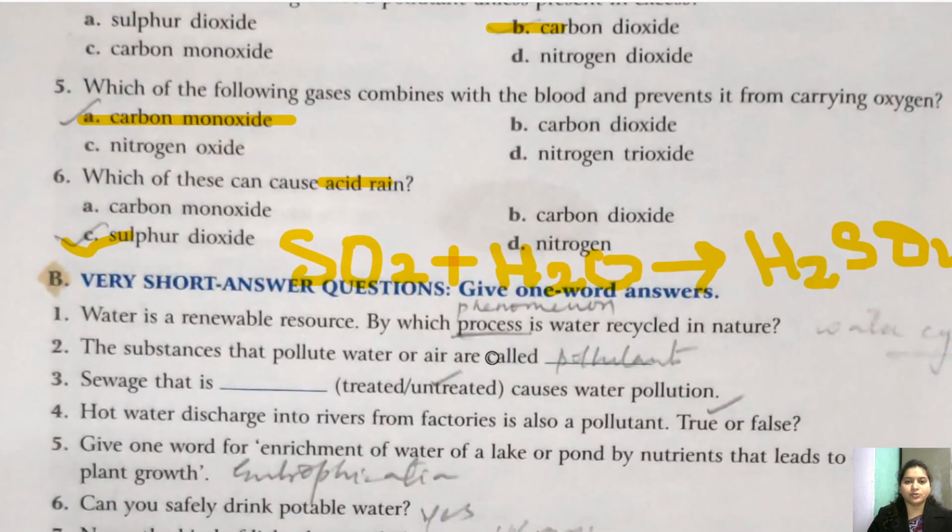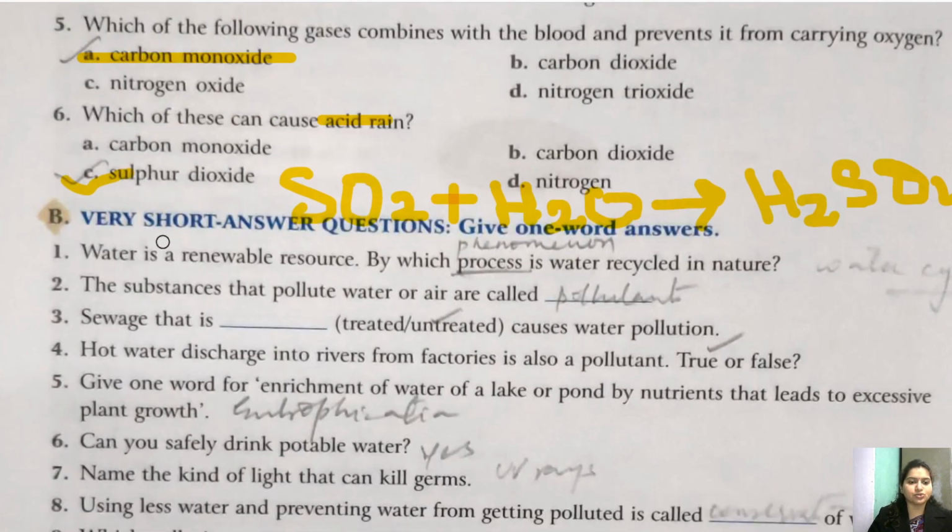All right, so I hope you have done this. Choose the most appropriate answer. Let's come to B part, that is very short answer question. Give one word answer. You will write here with pencil, children.